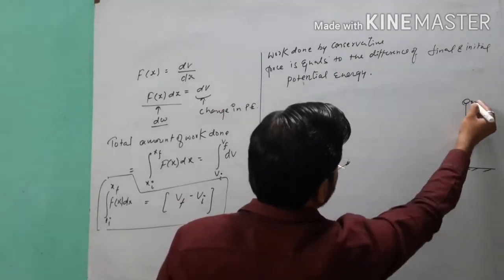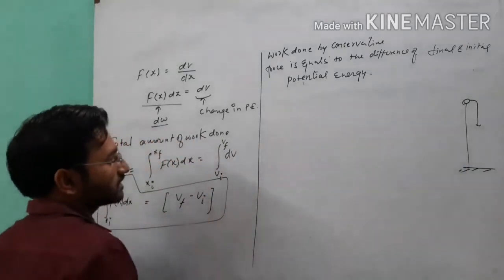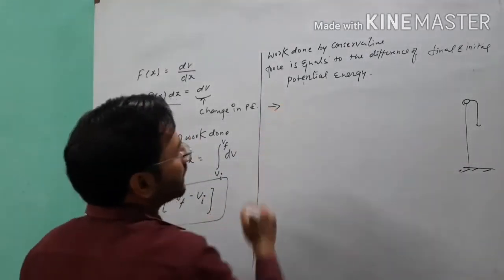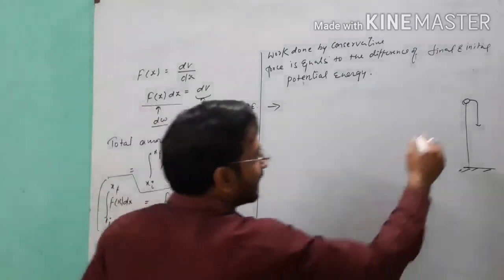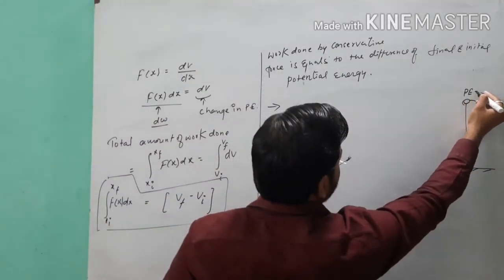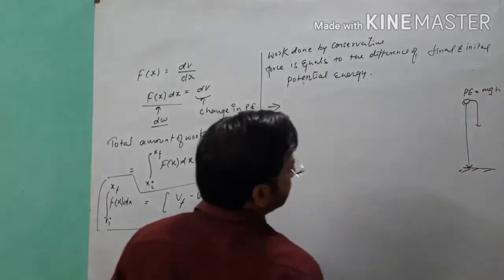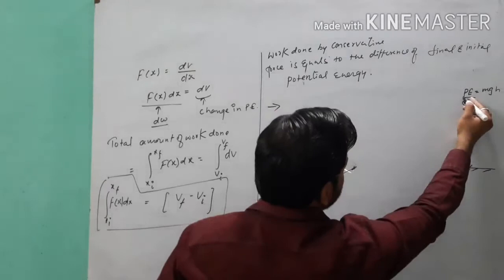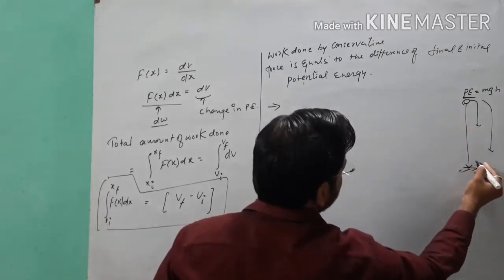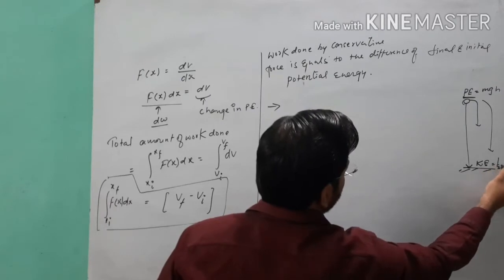Now see student, suppose an object at height h is released from that height. We know that at that time at a certain height it has only potential energy, not kinetic energy, which is equal to mgh. But when the object reaches the ground, its potential energy is totally converted into kinetic energy, which is equal to half mv squared.